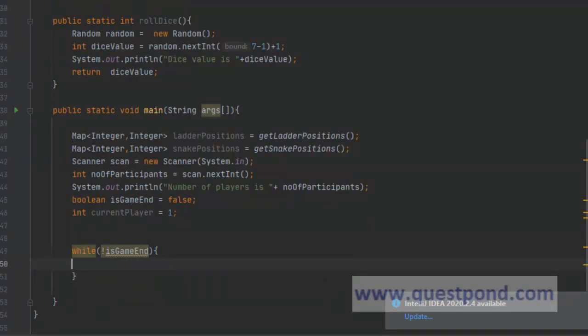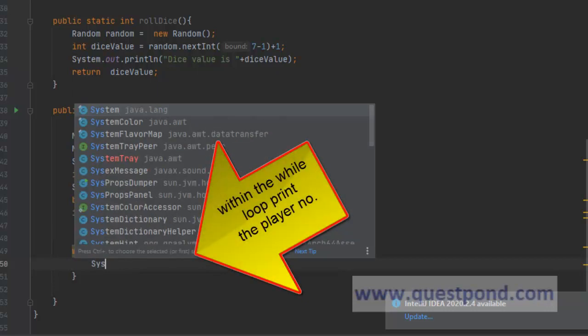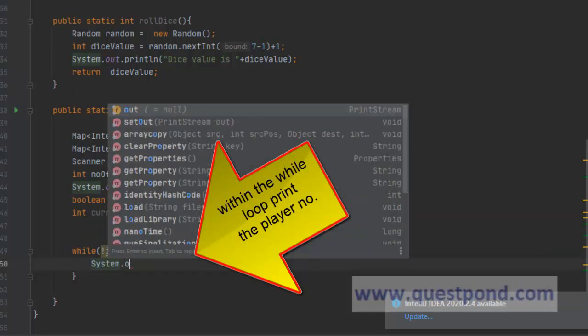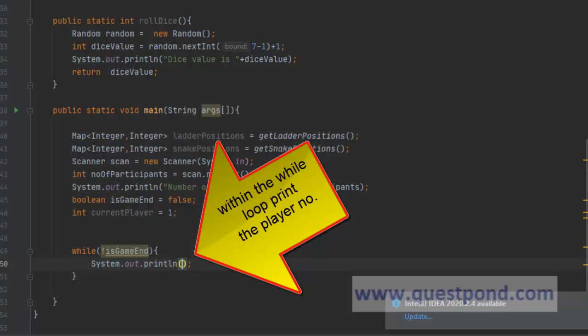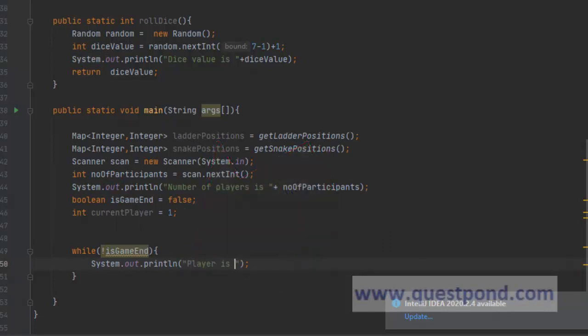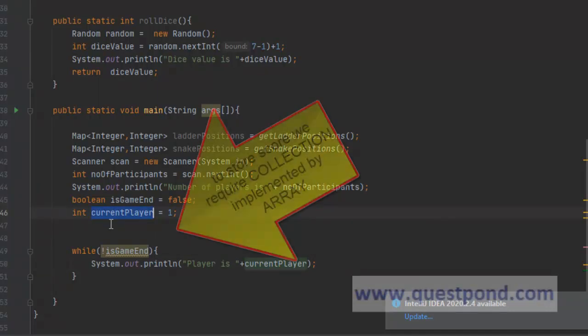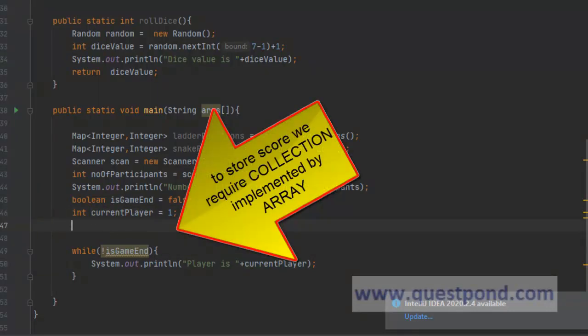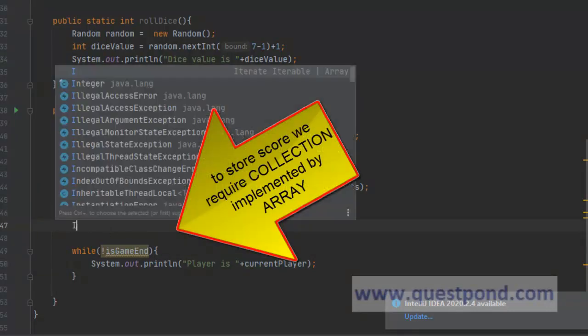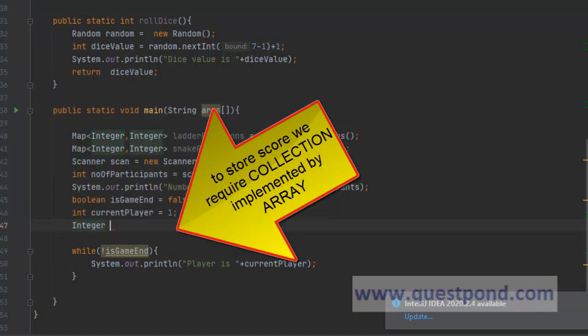So within the while loop, we will first print the player number. System.out.println player is plus current player. So as we know, the current player will give the number of the player who is currently playing. Also, to store the score of each of these players, we will require an array. So let's create an integer array.